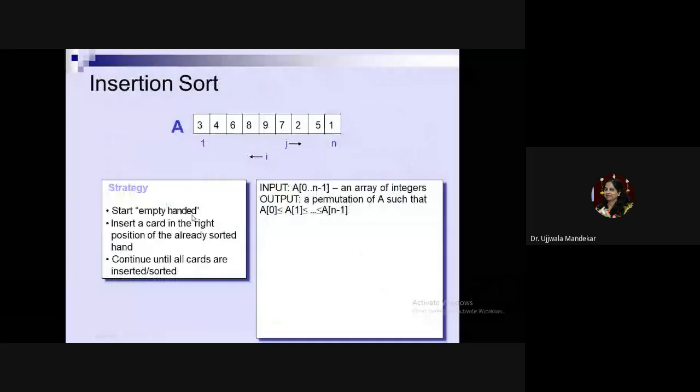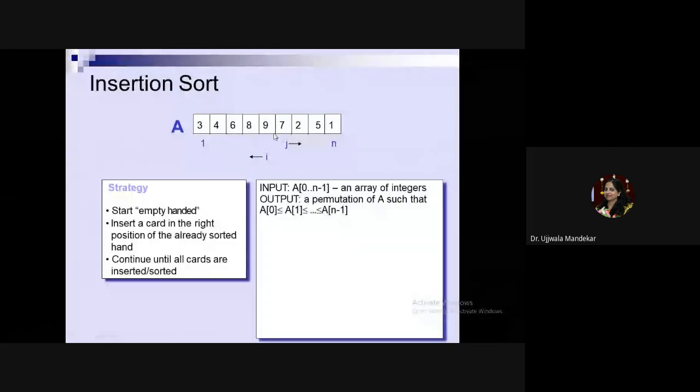Let us take an example. Suppose you are given the elements, and all the elements are stored in array A. Now look at the elements: 3, 4, 6, 8, 9, 7, 2, 5, 1. If you analyze, this list is half sorted and half unsorted. The elements up to 9 are all sorted, whereas the elements beyond 9 are unsorted. So up to 9 I won't make any change.